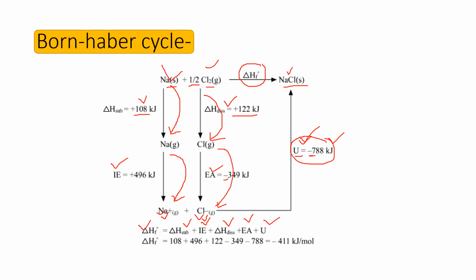Here we calculate: del H formation is 108 plus 496 plus 122 minus 349 minus 788. So the total is minus 411 kilojoule per mole.